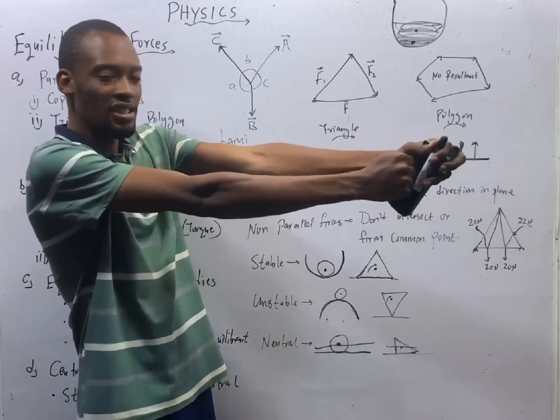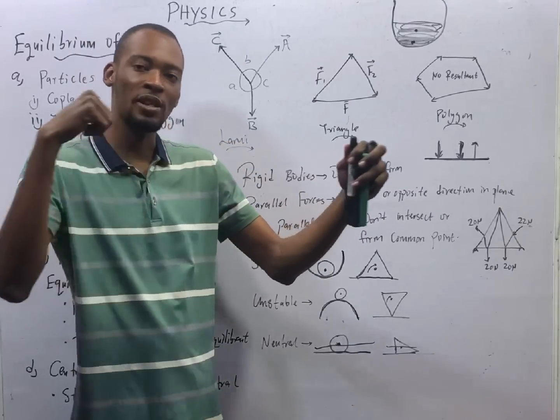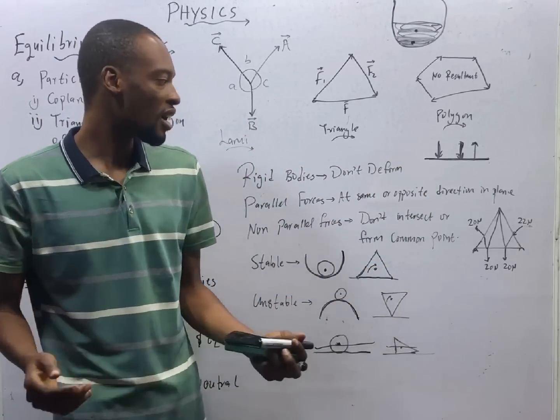So we represent them with arrows. If I'm pushing this like this, to represent it in physics, you draw an arrow with the head going here to show that somebody is pushing. It can be a human being, it can be a machine. That is the use of arrows.